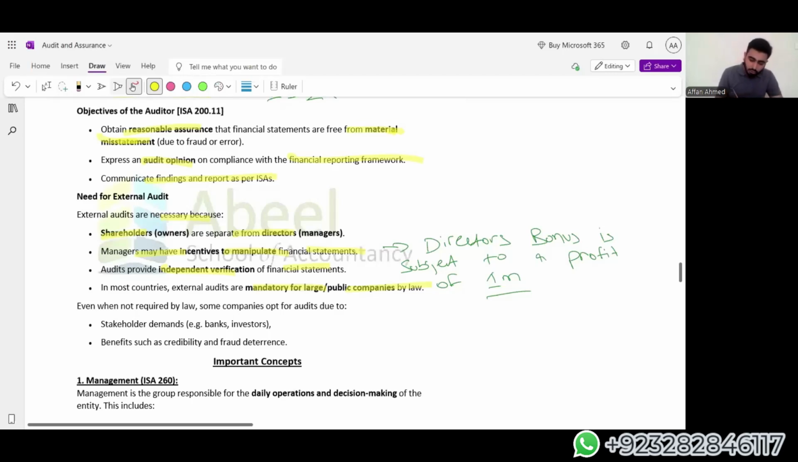Even when not required by law, some companies opt for an audit. Why? They might be going to get the company listed in the stock market. If they are getting listed in the stock market, then they want to have assurance that the financial statements are fair. They are complying with the regulatory bodies beforehand.